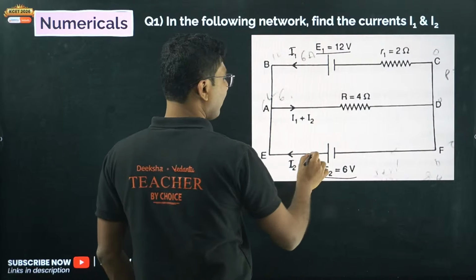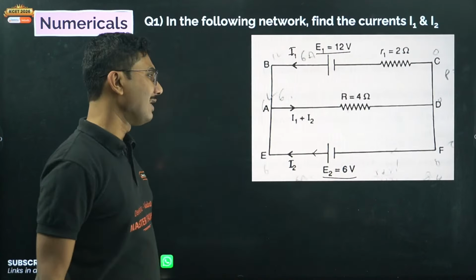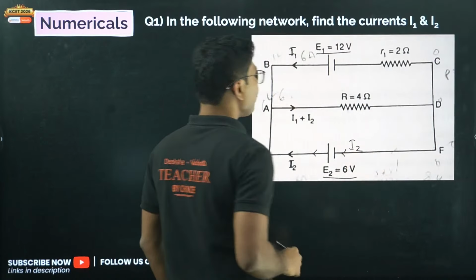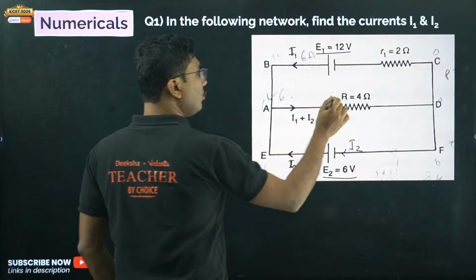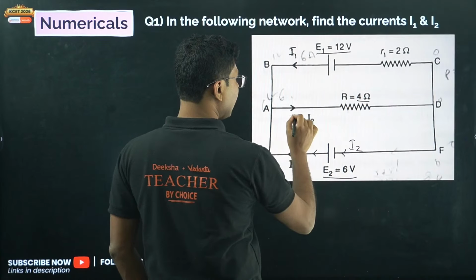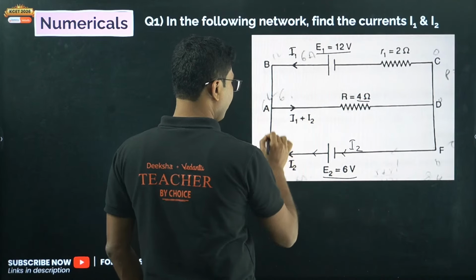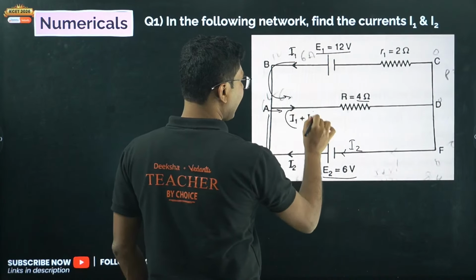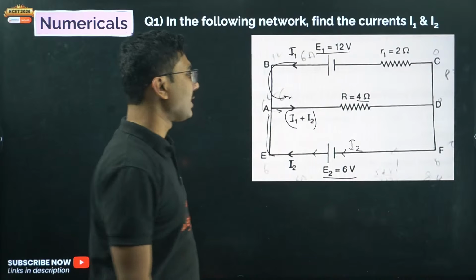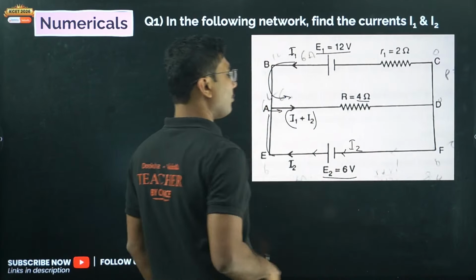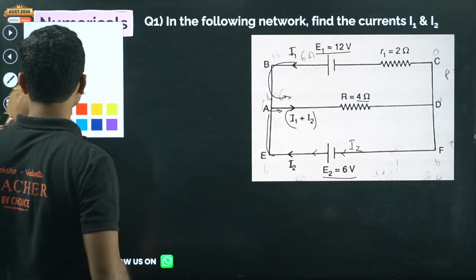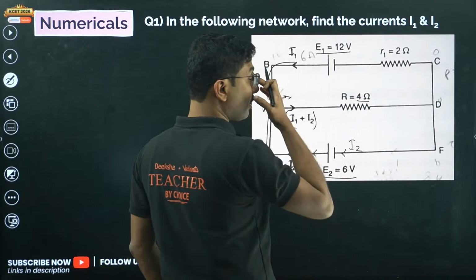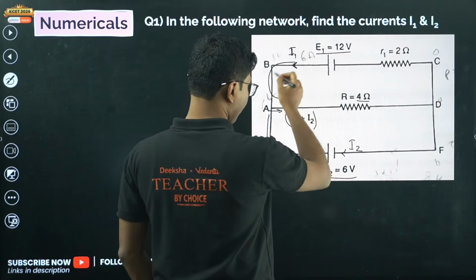Now remember, if a current is passing through a cell, the same current has to come back. Now through this 4 ohm resistor, how much current is being passed? I2 from this side and I1 from this side. So they are getting added at this branch. So I1 plus I2 is the current which is passing through the 4 ohm resistor. Now we will simply apply Kirchhoff's voltage law, or Kirchhoff's loop rule.